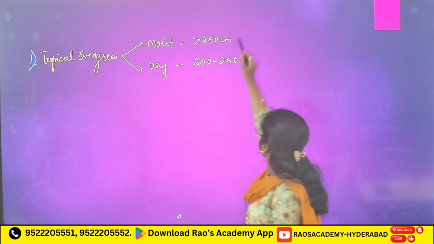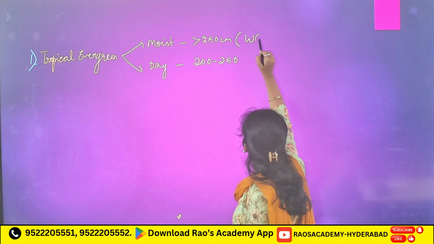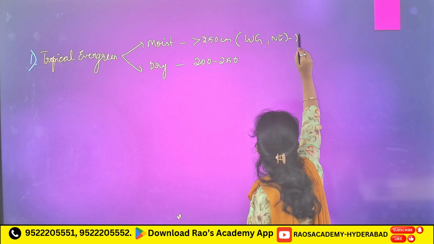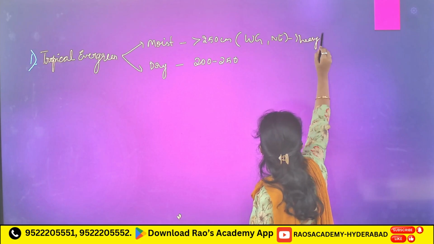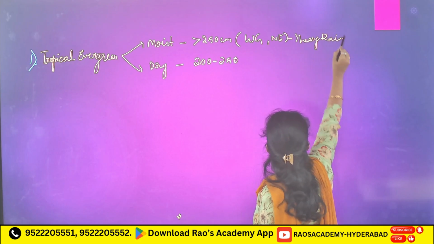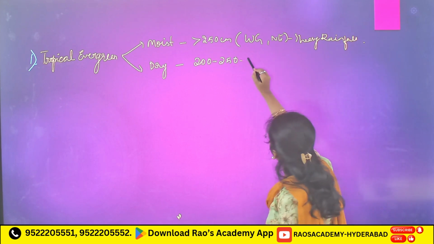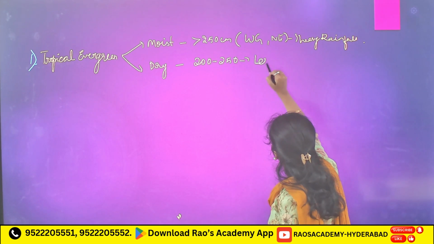Here mainly Western Ghats and northeast, where you will see heavy rainfall regions, and even Andaman also. Semi-evergreen, same places but with less rainfall.